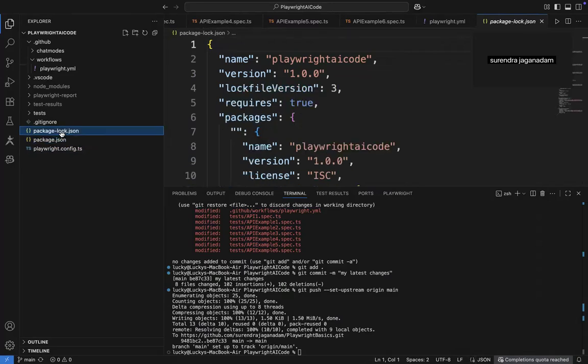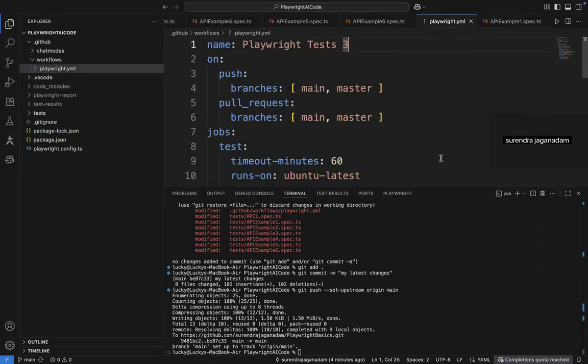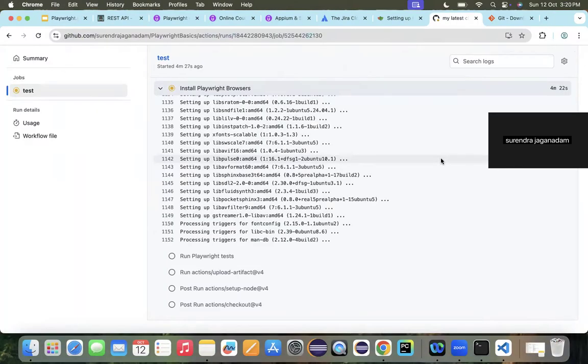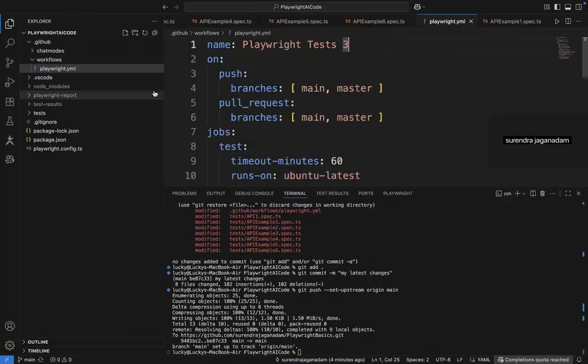While downloading the dependencies, the node modules and everything defined as part of the package-lock.json will be downloaded. The reason I want to show you this is that once this execution is completed, I want to show you how exactly the artifacts look.